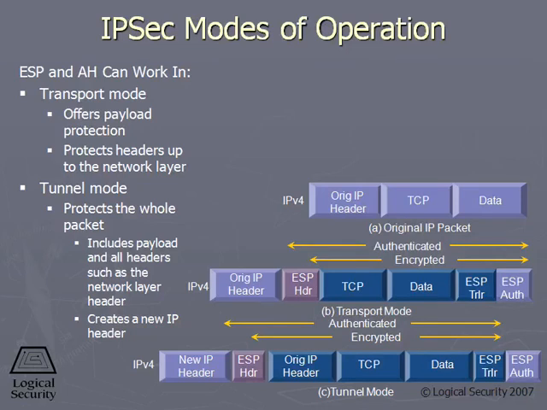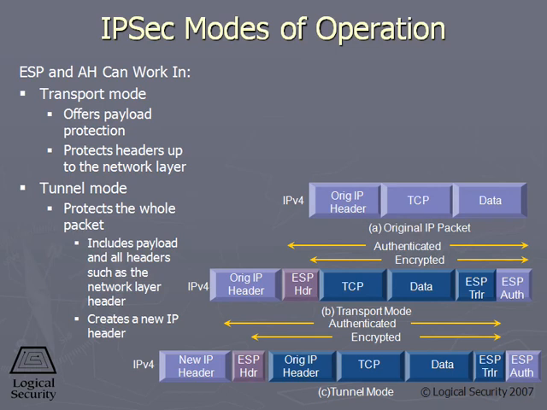So both protocols can work either in transport mode or tunnel mode. Transport mode means that the data payload is protected, and tunnel mode means the data payload and headers are protected. So the AH and ESP, they could both work in one or the other. In reality it gets a little bit more complex, but that's the level that you'll need to know for the CISSP exam.